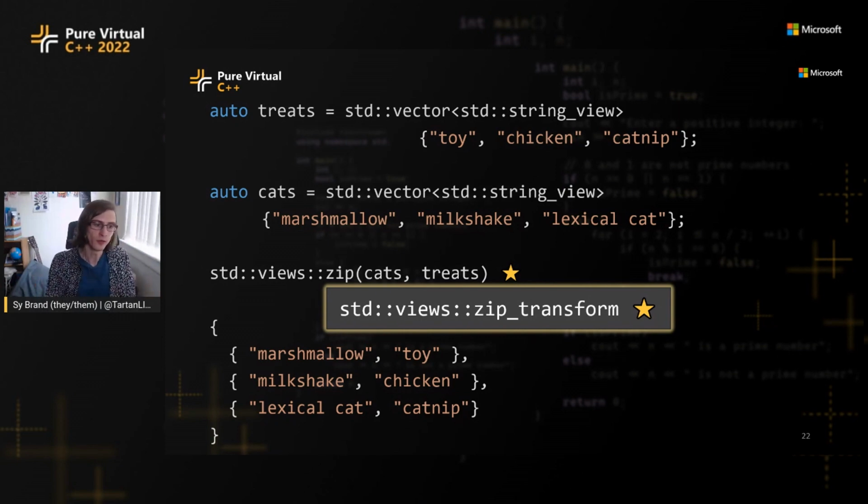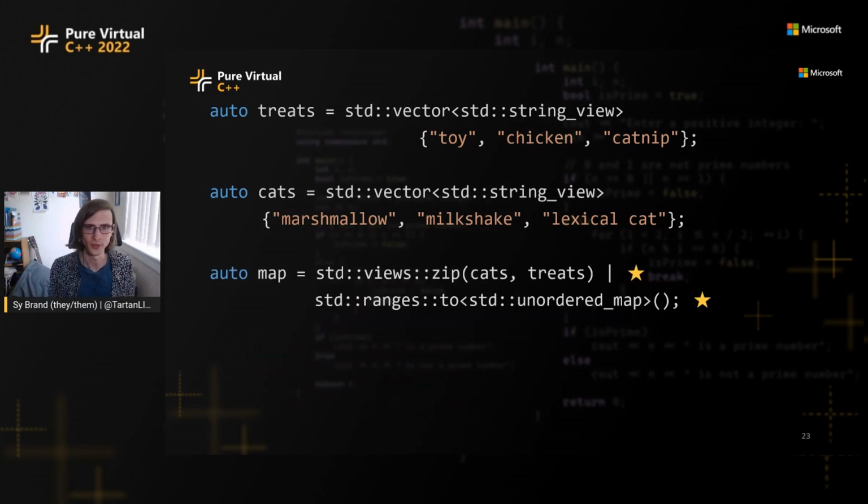But maybe we do want to put this into some data structure, like a map. So we want to take our lookup table and say, hey, what treat is allocated to marshmallow, or what treat is allocated to milkshake? Well, we want to essentially convert it into an unordered map or some other kind of hashing data structure, maybe. We could do this in C++23 using std::ranges::to.